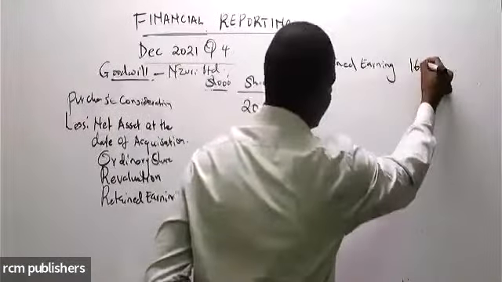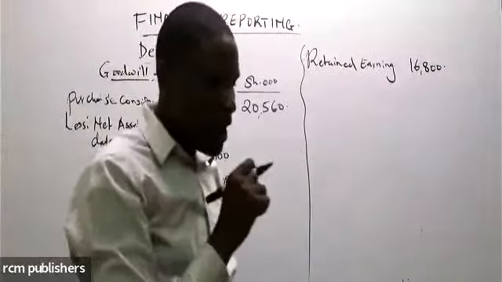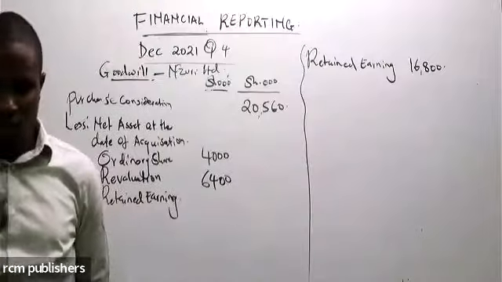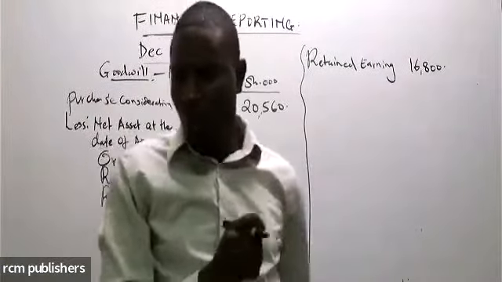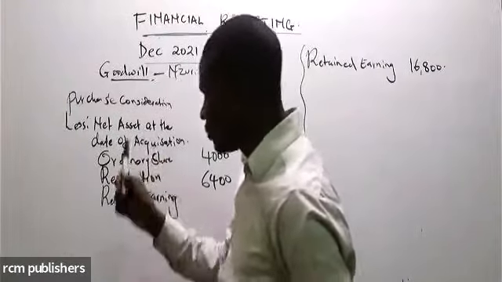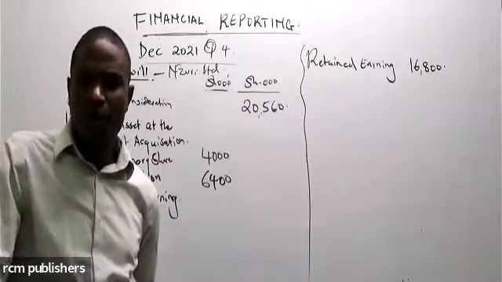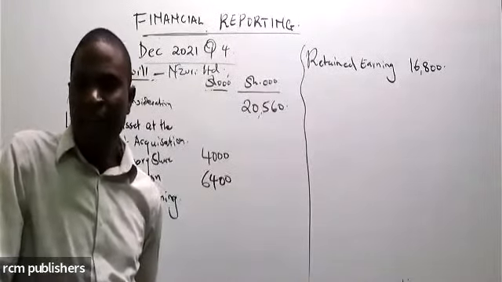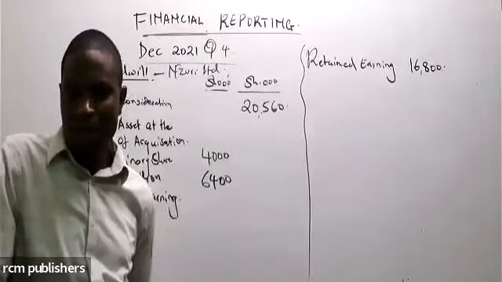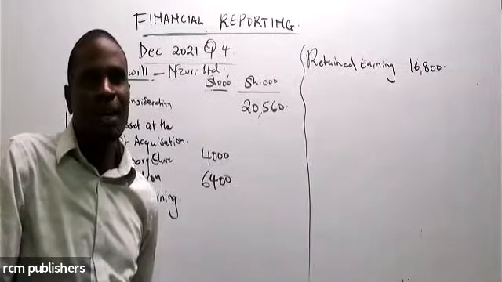16,800. If you look at that question very well, 16,800 is the retained earning. But remember, this retained earning was recorded at the end of the period, right? And what we need here is the retained earning at the date of acquisition. Before we acquired this company, how many months had it stayed alone? 3 months.